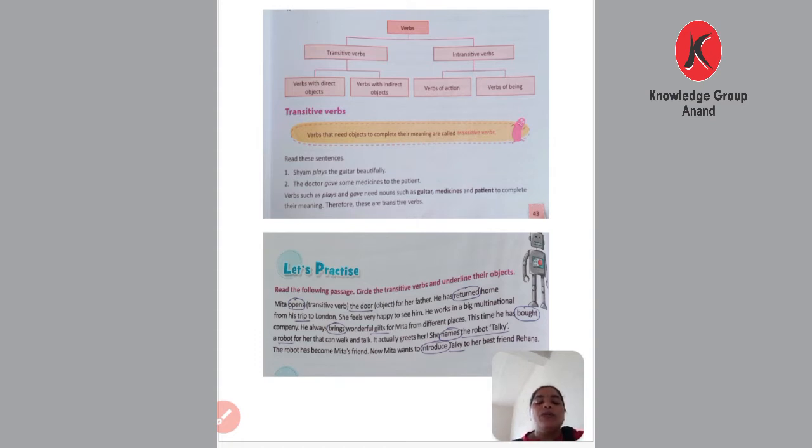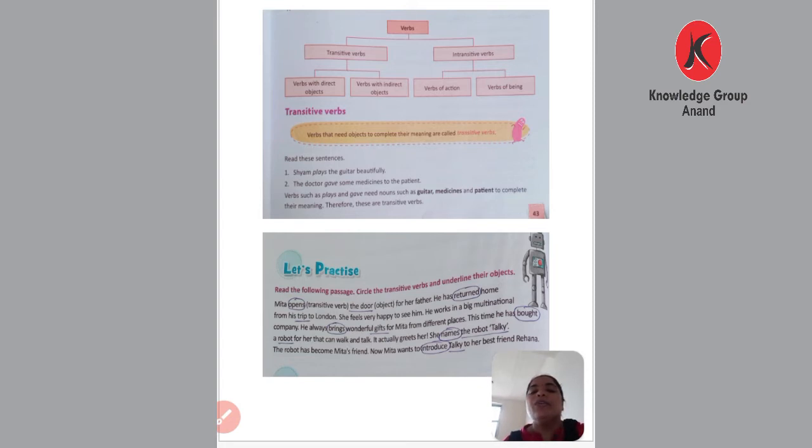Okay, now let us go through the exercise that is on page number 44. Let's practice. Read the following passage, circle the transitive verbs and underline their objects. So the first one is given here. Meeta opens the door for her father. Okay, so which is the transitive verb? Opens is the transitive verb and the door is the object in the sentence.